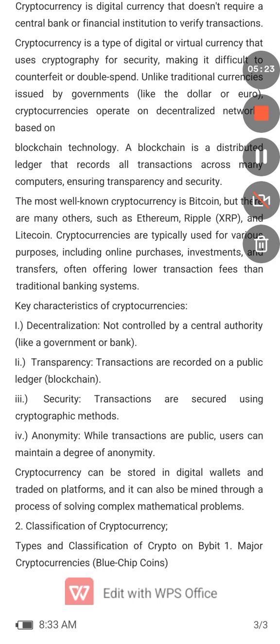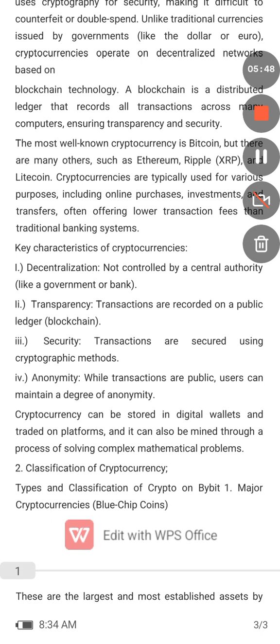So it can be used for investment and for transfers, and all transactions come with a very low transaction fee. The fees are very, very small compared to your traditional banking system that always deducts 15 naira, 30 naira on every transaction. The transaction fees are very, very small.